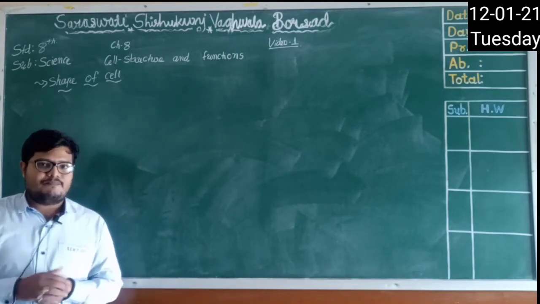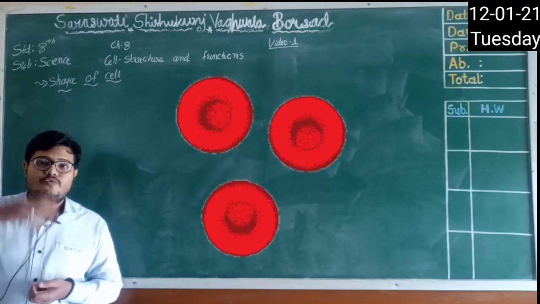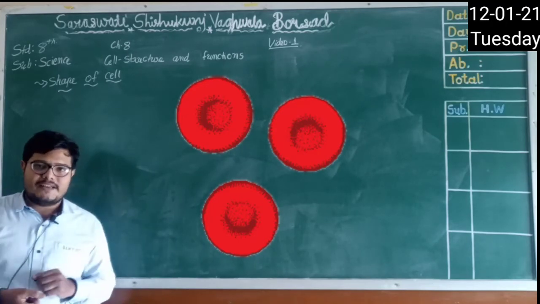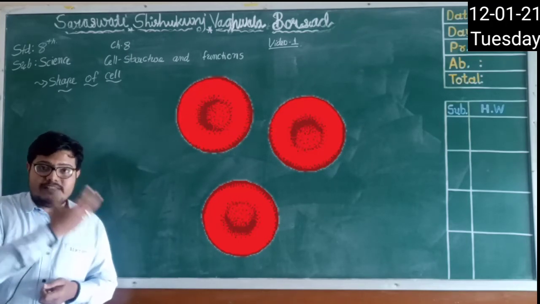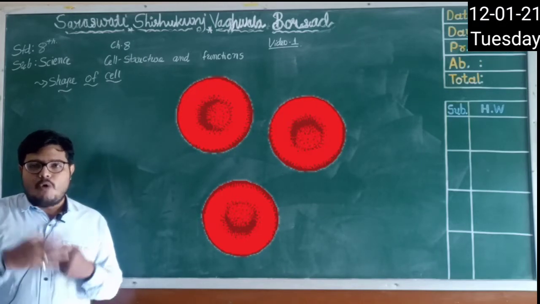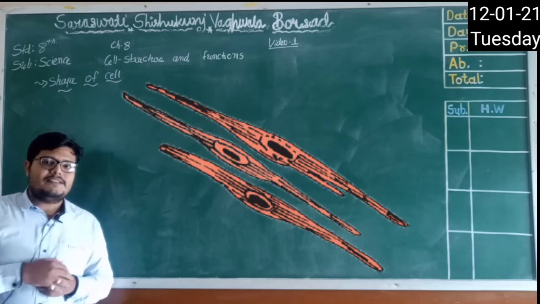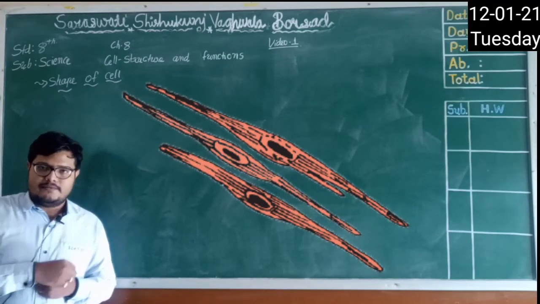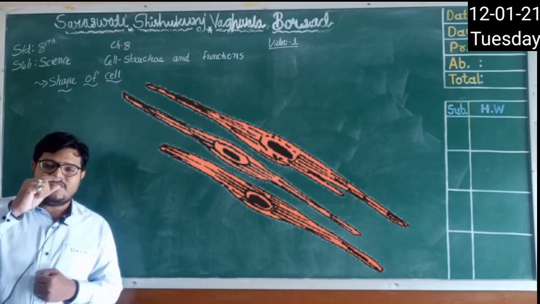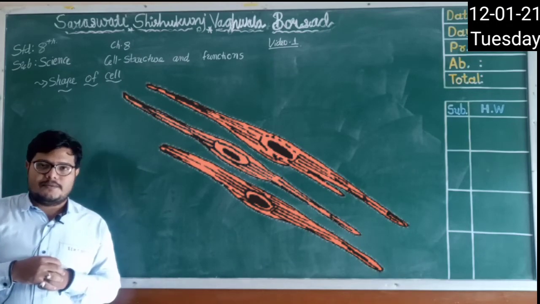it depends on that. Let's talk about the first one, blood cell. So what is the work of blood? To flow in our body, right? To flow. So here you can see the spherical shape will help. This spherical shape will help that blood to easily flow in our body system, right? Second, if you see the muscles, it is a very thin spindle shape which gives you strength, right? Many thin cells make your muscle and it will give you strength, right?